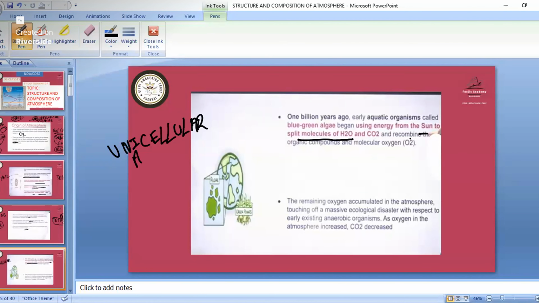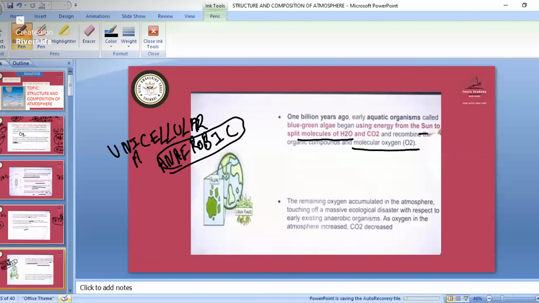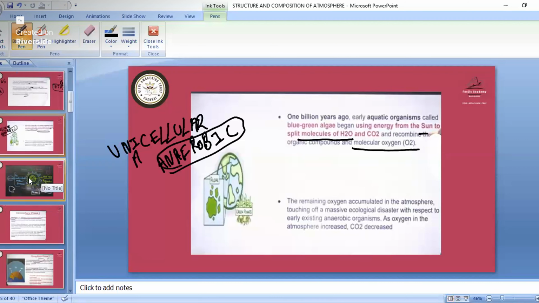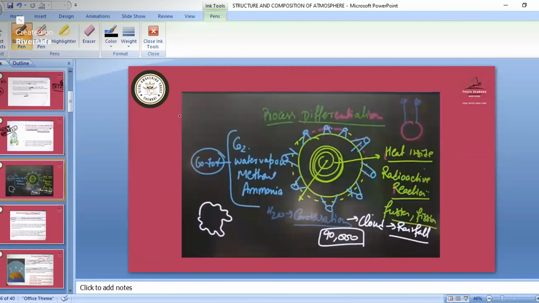So after that, they combine the organic compounds and then molecular oxygen evolved. So in that what happened? The remaining oxygen accumulated in the atmosphere, touching off a massive ecological disaster with respect to the early existing anaerobic organisms. So this unicellular life was anaerobic. Okay. So without oxygen they were making their food. After that photosynthesis there was evolution of oxygen. So this was when oxygen came, then we had finally the evolution of our earth.